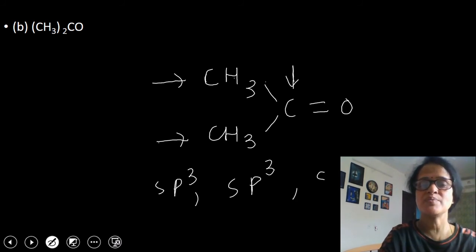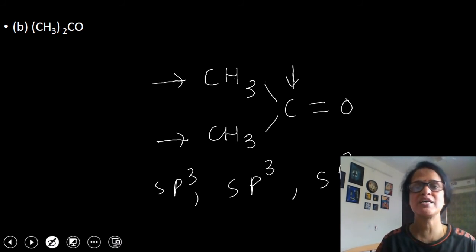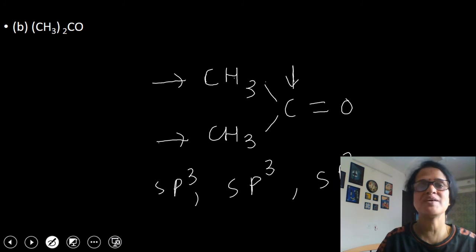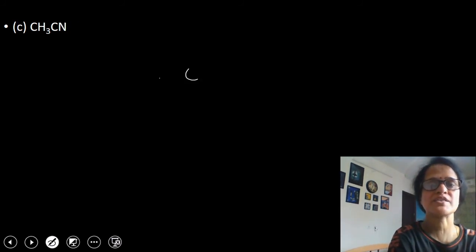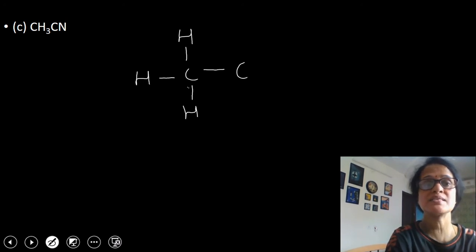So the state of hybridization of this carbon atom is sp2. Whenever carbon is attached to 3 other atoms, the state of hybridization is sp2. Now I am coming to the next compound, CH3. I will write it like this so that it will become easy for you to understand. And between carbon and nitrogen, this is the cyanide group, there is a triple bond present.